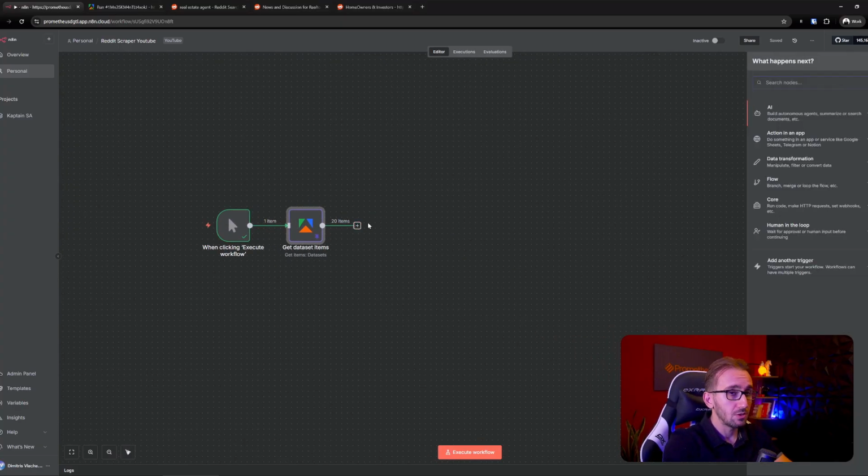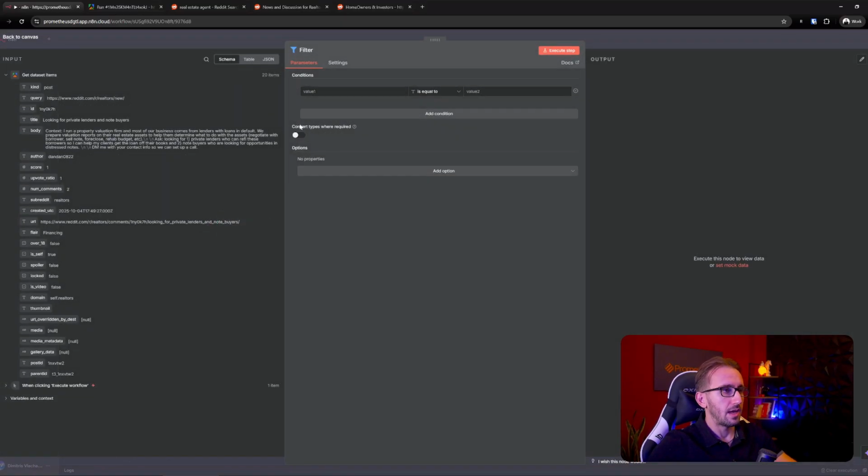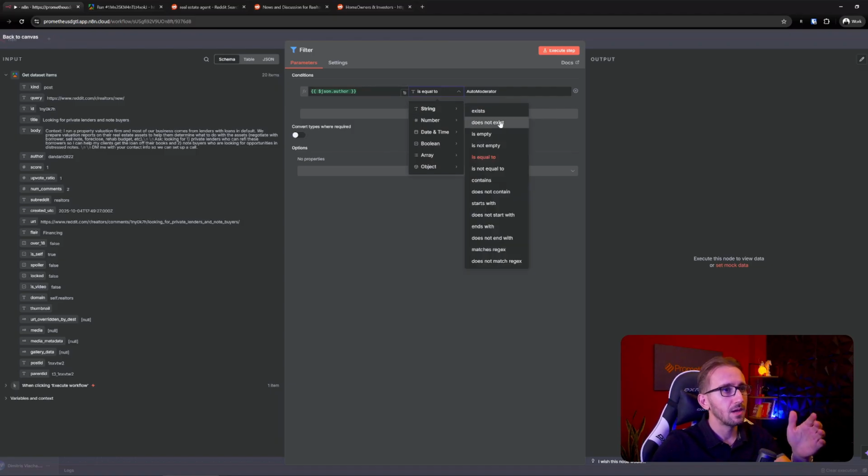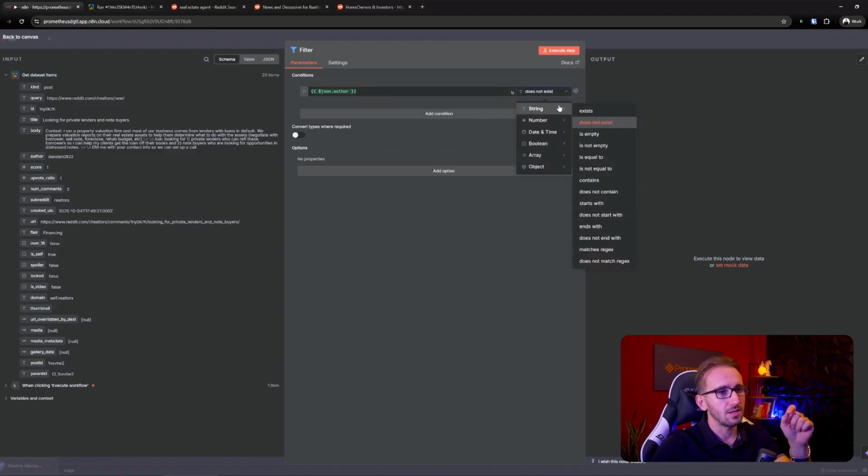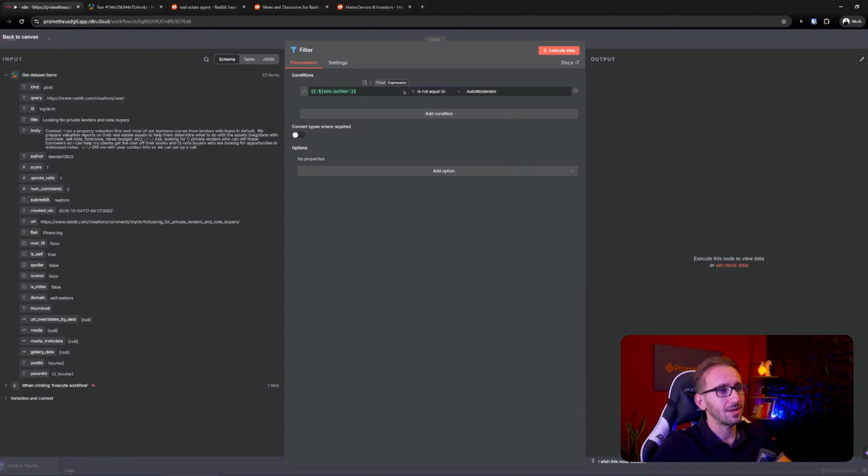filter to filter out everything that comes from auto moderator. So we're going to get the author, and when the author is equal to auto moderator, actually no, we're going to keep only values that are not equal to auto moderator, and we're going to name this discard auto moderator comments.